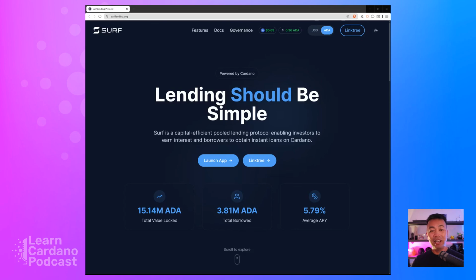to use. If you're staking your ADA at the moment, you can stake it and earn anywhere between 2.5 and 3% return on staked ADA. And that's kind of low for a lot of people.